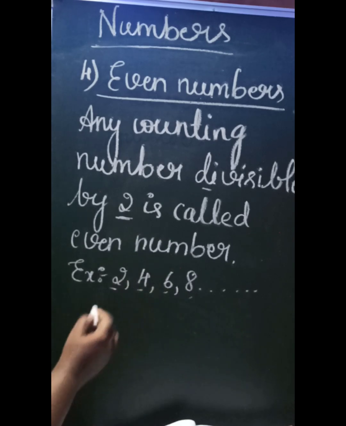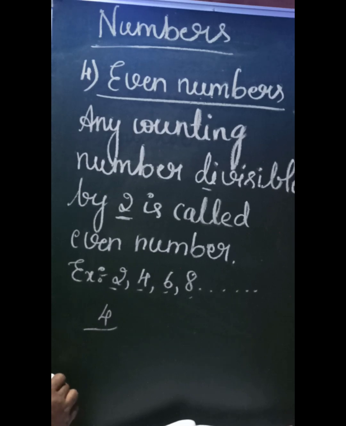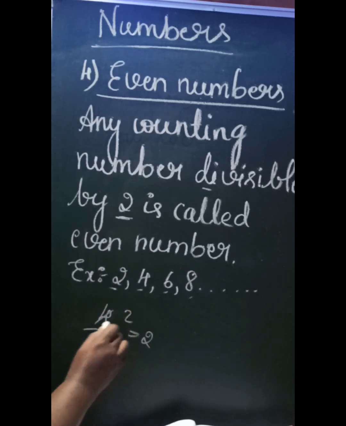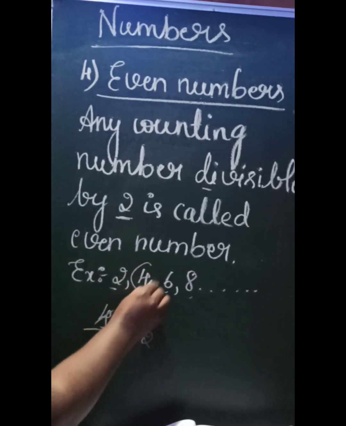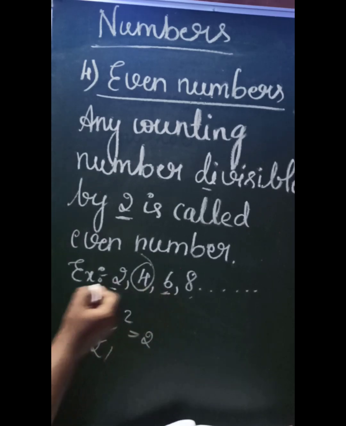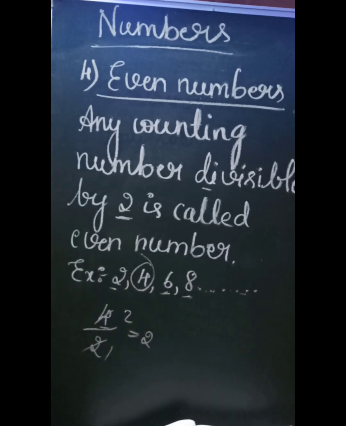Now consider any one of the numbers from the example. Let us see whether this number can be divided by 2 or not. Now consider 4. Try to divide this number by 2. Can we divide this one? Try it out. 2 ones are 2, 2 twos are 4. So we can divide this number by 2, so 4 can be considered as an even number. Likewise, 6 is another even number, 8, and we have many even numbers in our number system.